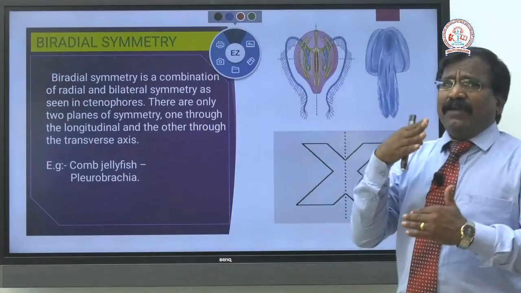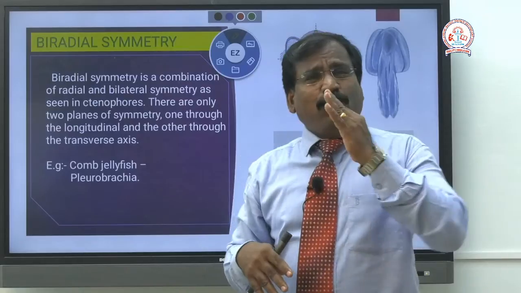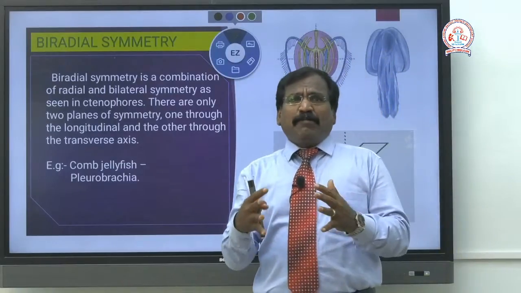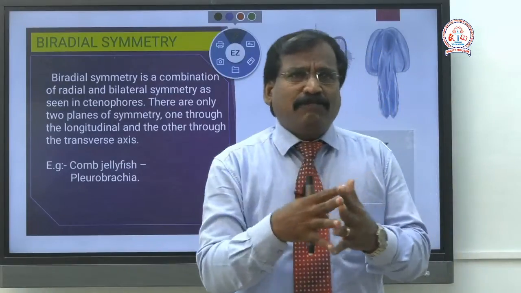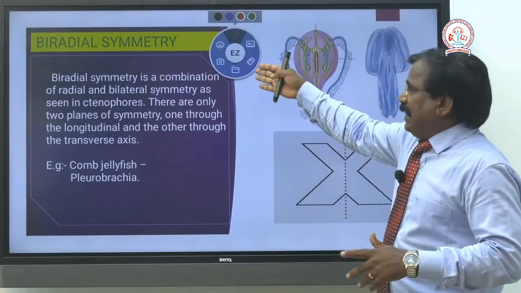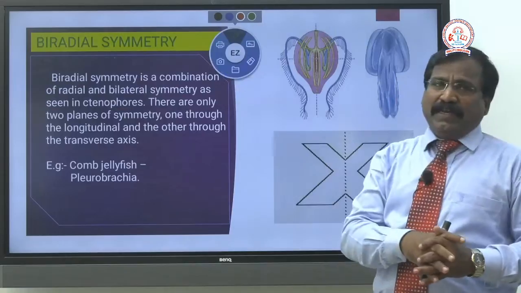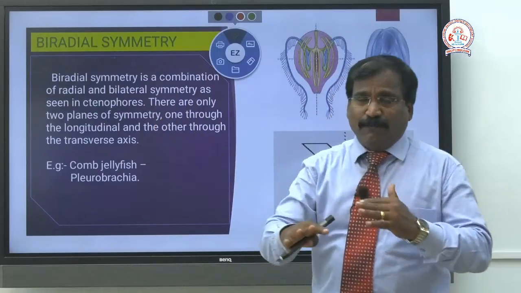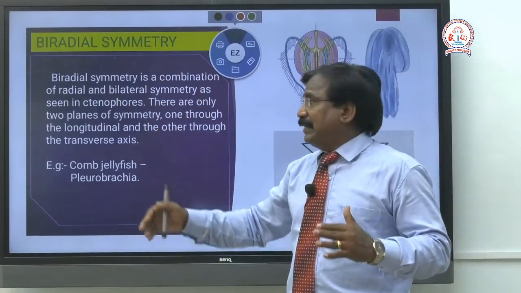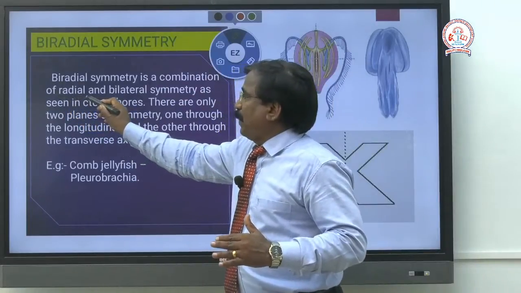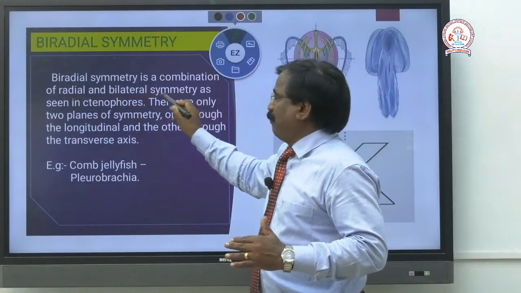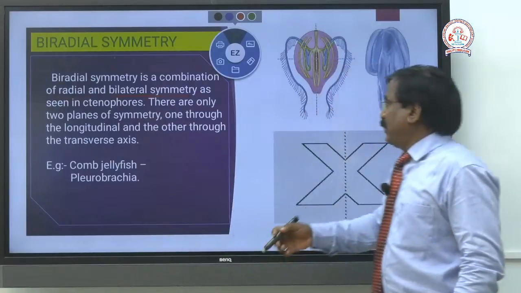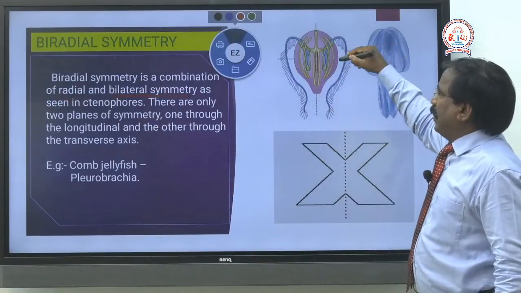at only 2 planes we can get 2 identical halves. So it is a combination of radial and bilateral symmetry. Bilateral we are going to discuss in future, the next slide, so don't worry. Radial you know, this is radial.